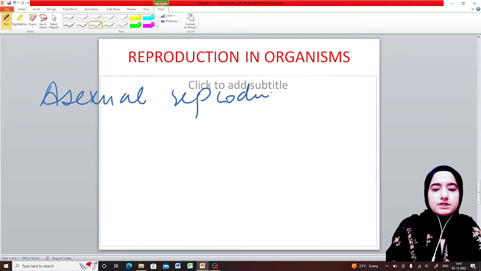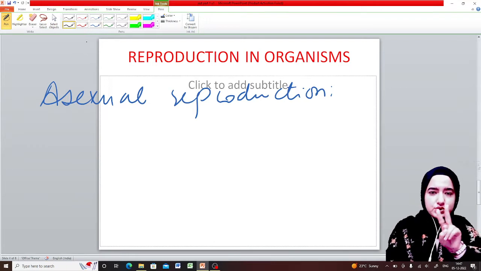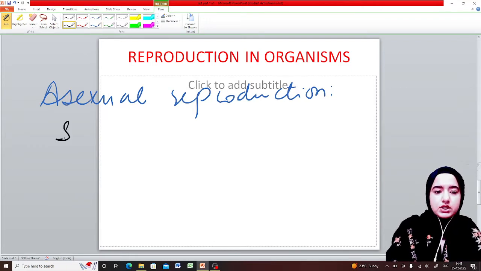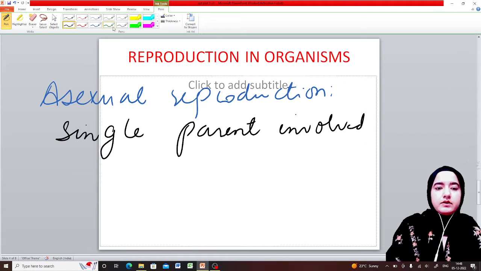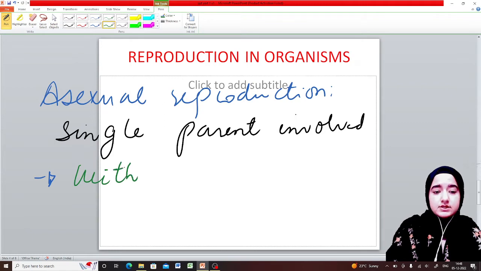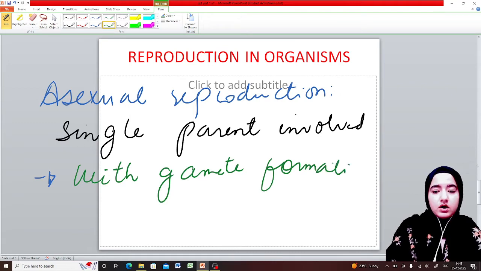Asexual reproduction simply means that there is no fertilization taking place between two parents. In asexual reproduction, you will mostly see a single parent involved, and this reproduction will take place either with gamete formation or without gamete formation. This is asexual reproduction.